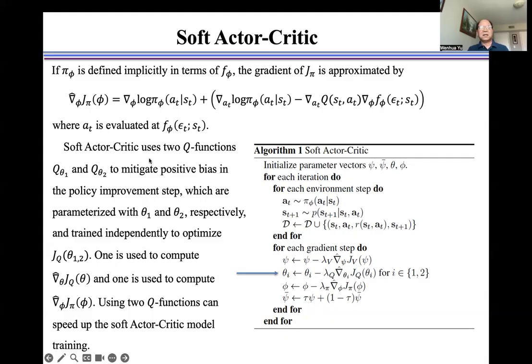Soft actor-critic uses two Q functions, Q theta 1 and Q theta 2, to mitigate positive bias in the policy improvement step, which are parameterized with theta 1 and theta 2 respectively, as shown here, and trained independently to optimize J Q. One is used to compute the derivative of J Q, and one is used to compute the derivative of J pi. Using two Q functions improves the soft actor-critic model training.